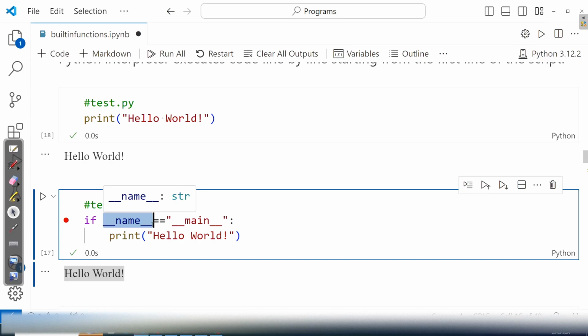So using this name variable, you can make a part of the code of a module private to that particular module. That is executed only when you run that file directly. But when it is imported to other files, that particular code will not be executed. So for that purpose, we are going to make use of this name variable.